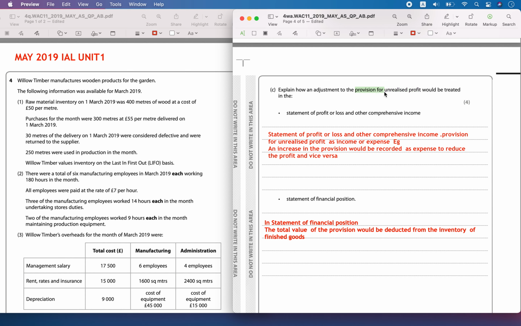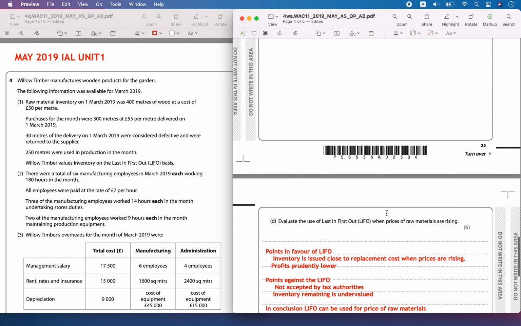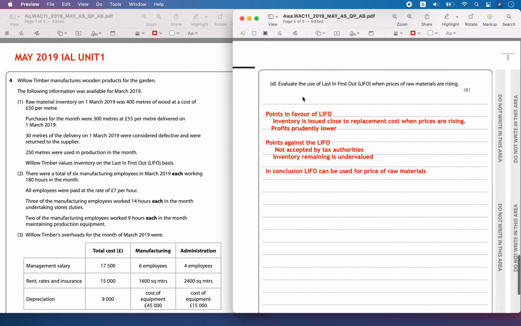And in the statement of financial position, how will you record the provision for unrealized profit? The total value of the provision will be deducted from the inventory of the finished goods. You will subtract this provision from the inventory of the finished goods in the statement of financial position.